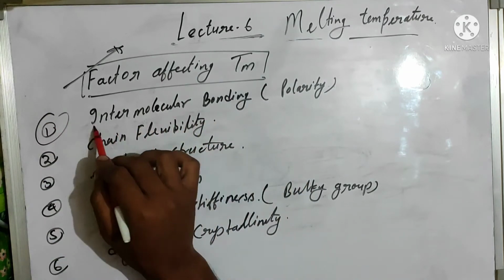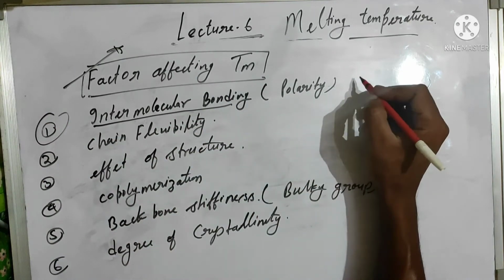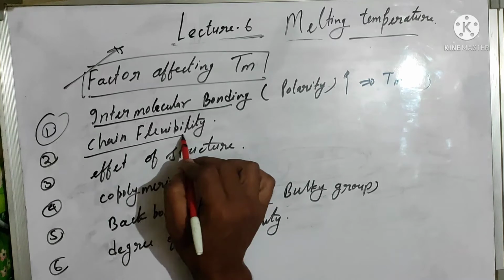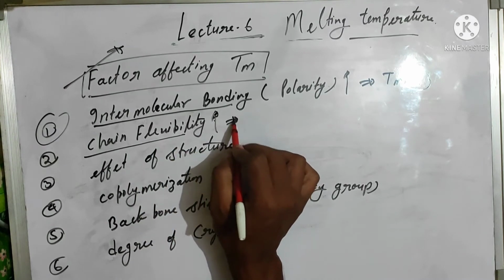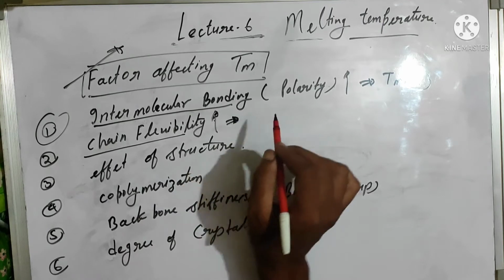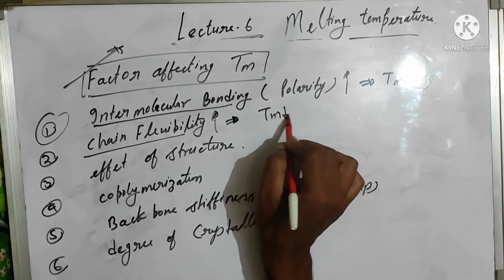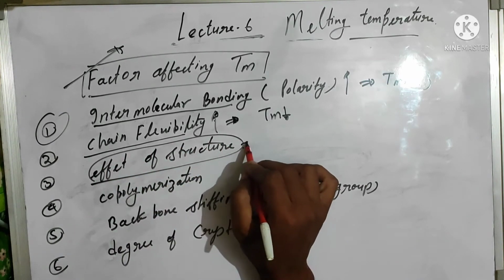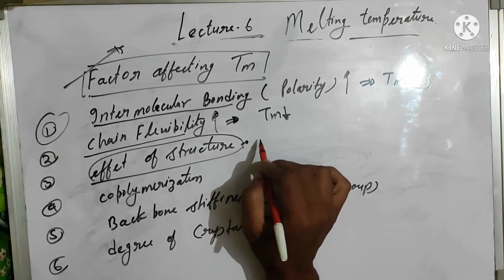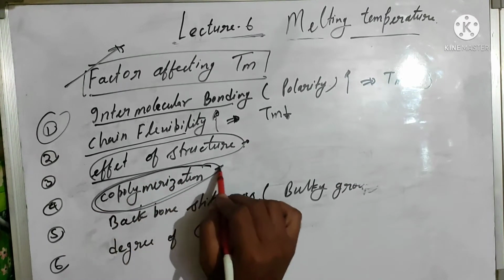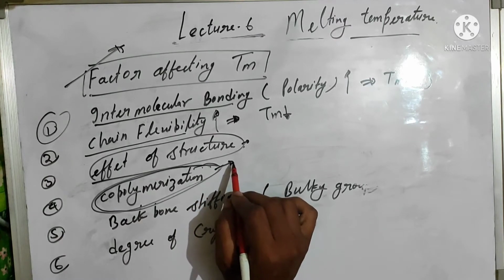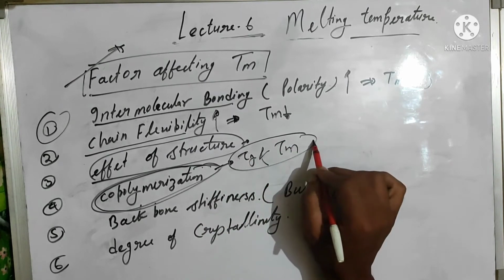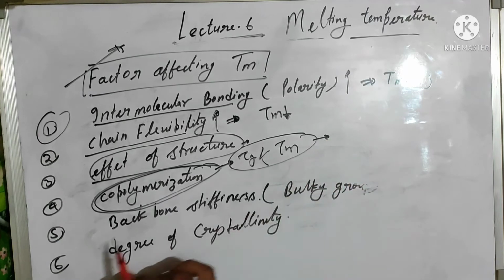Factors affecting the melting point. First, intermolecular bonding. On increasing the intermolecular bonding, the melting point of the polymer will increase. Chain flexibility. Increasing the chain flexibility, the randomness of the chain increases. That's why their melting point will decrease. Effect of structure. If the polymer has a cyclic structure, then its melting point is high. The copolymerization technique is an important tool to control the glass transition temperature and melting point of a polymer. We discuss it below in detail.